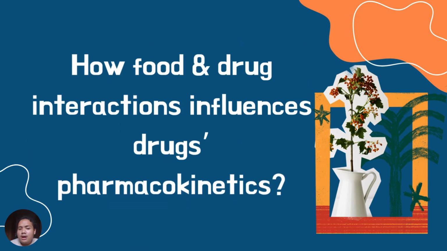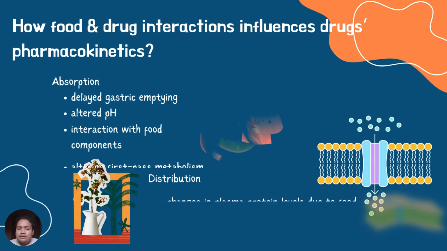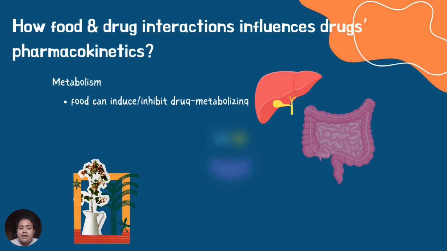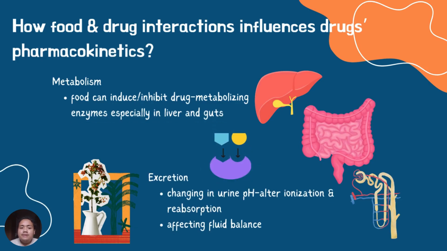So you might be wondering how food and drug interaction influences drug pharmacokinetics. In absorption, the food delays gastric emptying and also alters the pH, and then there will be interaction of drug and food components altering the first pass metabolism. In distribution, the changes in plasma protein levels due to food may influence the duration of drug binding. In metabolism, the food can induce or inhibit drug metabolizing enzymes, especially in the liver and gut. While in excretion, there will be changes in urine pH, altering ionization and reabsorption, affecting fluid balance.